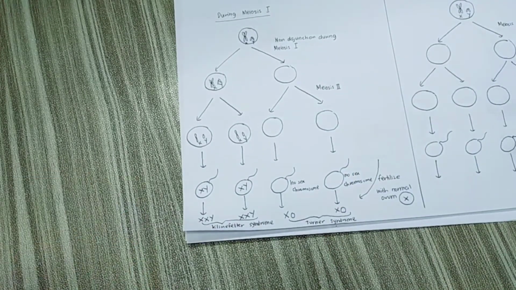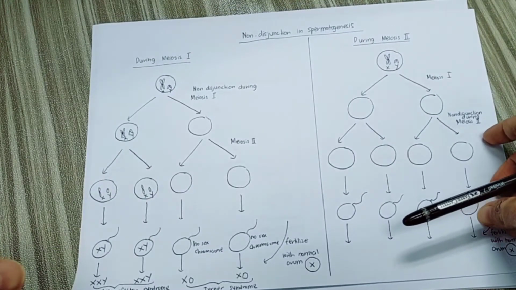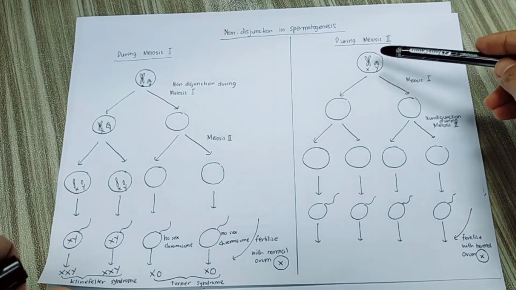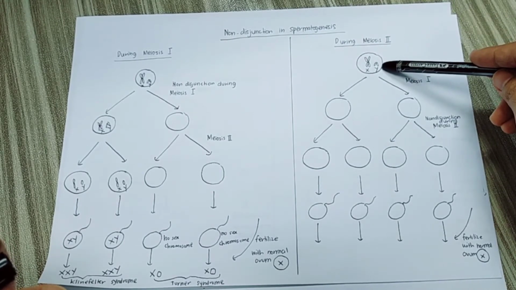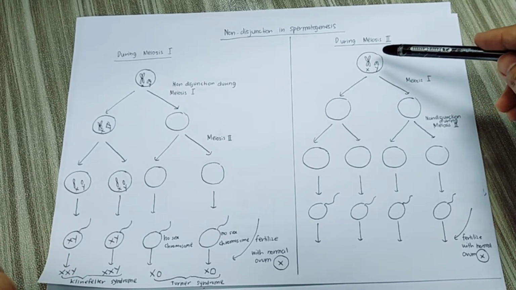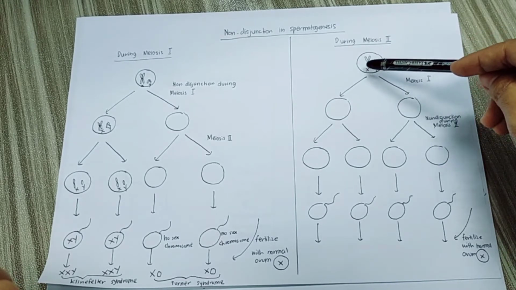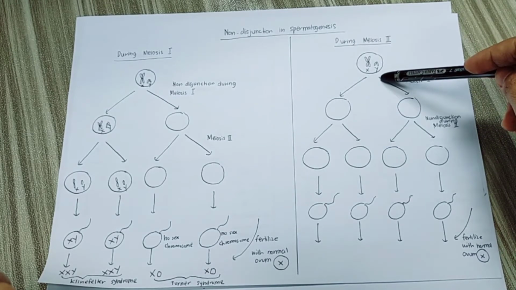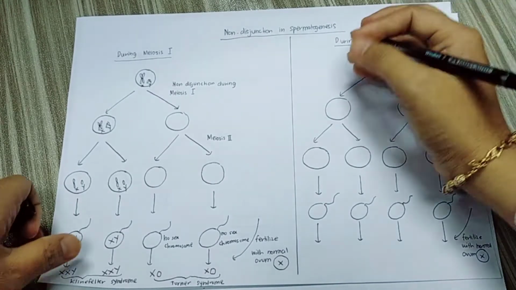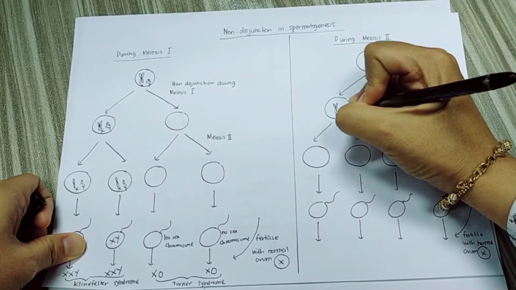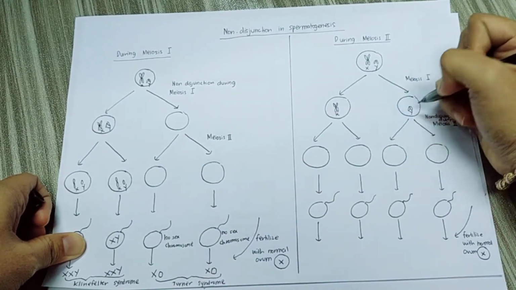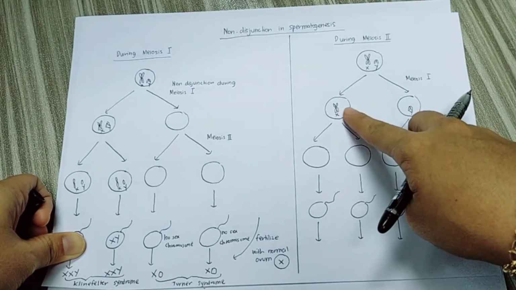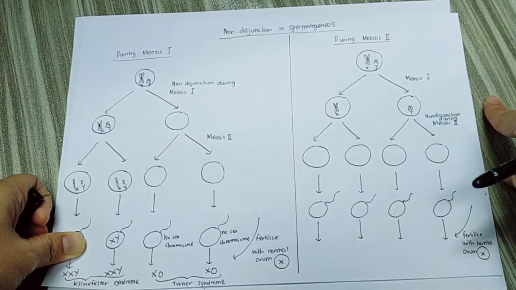Okay. Then kita compare dengan if non-disjunction in spermatogenesis occurs during meiosis 2. So sama juga, since dia adalah proses non-disjunction that occurs in spermatogenesis, it will involve male. So male will carry X and also Y chromosome. So meiosis 1 will occur normally. So what happened to this homologous chromosome? It will separate to opposite poles. So means that in this cell dia akan ada X chromosome, in this cell dia akan ada Y chromosome. But non-disjunction occurs during meiosis 2. So what happened to the sister chromatid? Sister chromatid fails to separate.